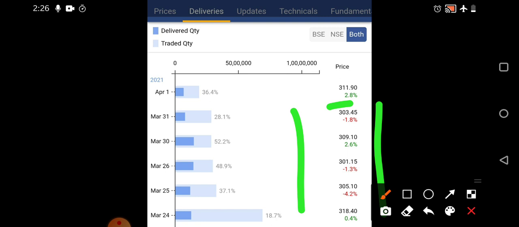Percentage wise, we are seeing average deliveries have been taken, not that great or not that worst. So moderate deliveries, well and good. Traded quantity is increasing a little, so that is a major concern. If the deliverables also increase, then definitely the stock will start going up in the coming sessions. So what are the next levels? That we'll try to find out.